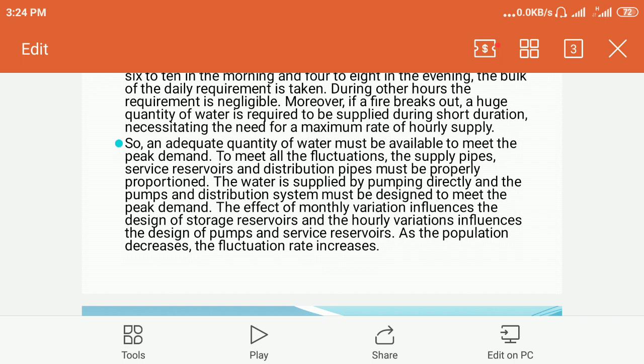The water is supplied by pumping directly, and the pumps and distribution system must be designed to meet the peak demand. So all the distribution system, that is all the pipelines and the water storage tanks, will be designed as per the peak demand, and the water treatment units will be designed as per maximum daily demand.